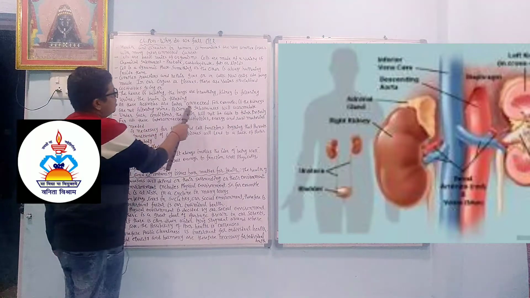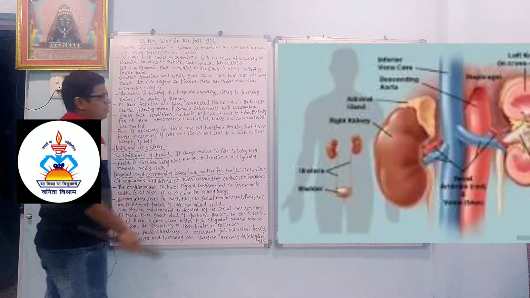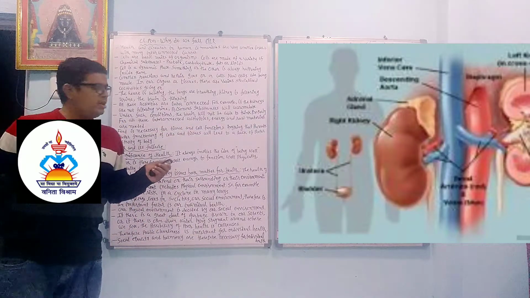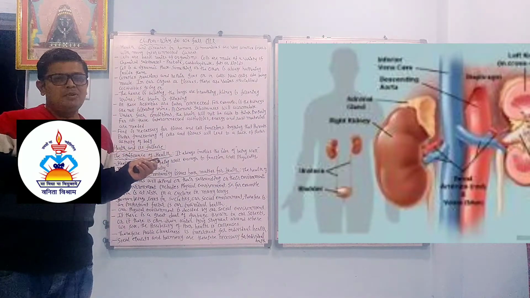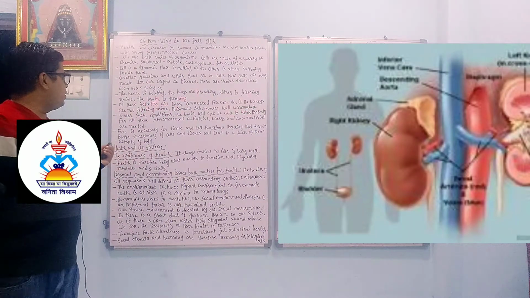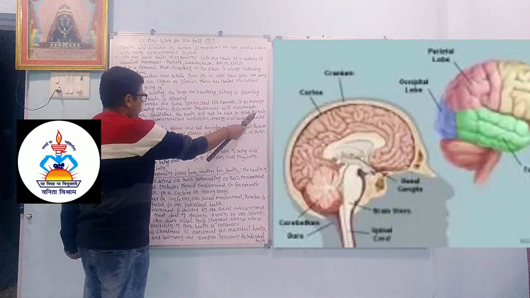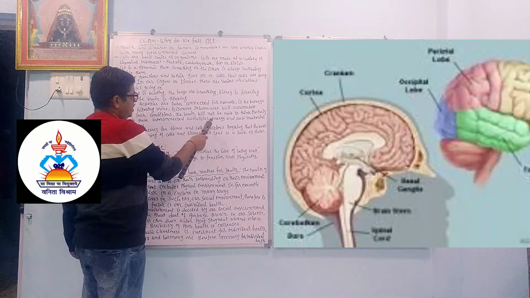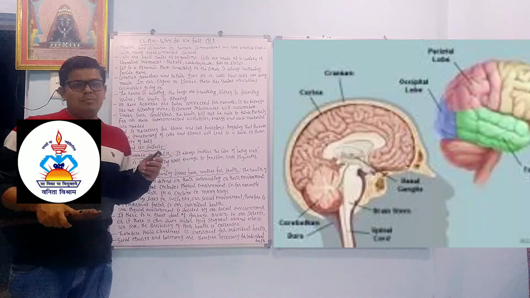All these activities are interconnected. For example, if the kidneys are not filtering urine, poisonous substances will accumulate. The main function of the kidney is filtration. Suppose it does not work, then the person can suffer kidney failure and has to go for dialysis. Poisonous substances will accumulate if the kidney is not functioning well. Under such conditions, the brain will not be able to think properly. For all these interconnected activities, energy and raw material are needed, and everything is controlled by the brain.